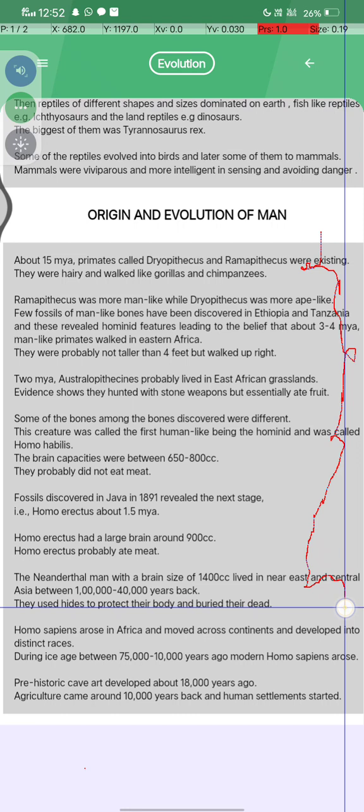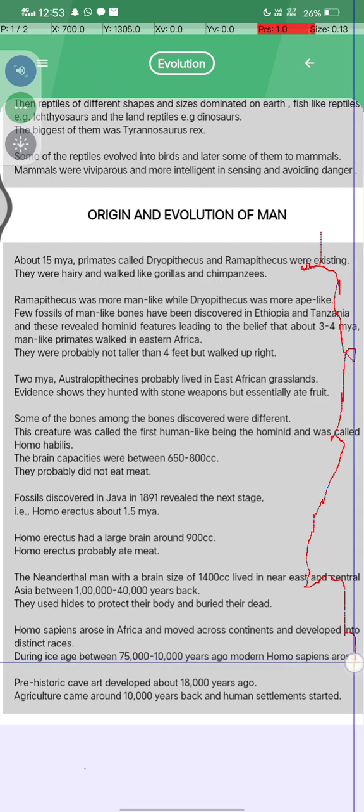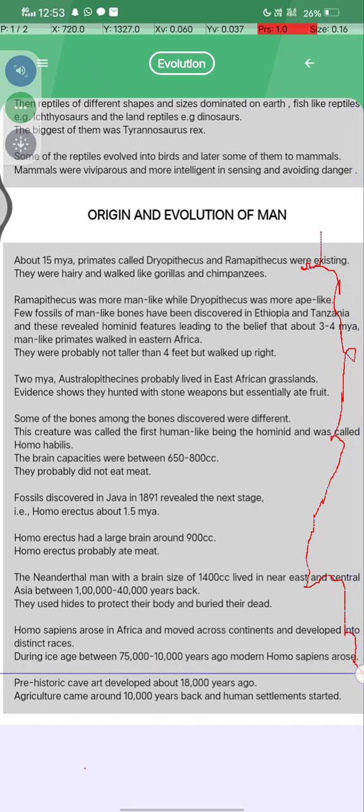They used hides to protect their body and buried their dead. And Homo sapiens rose in Africa and moved across the continents and developed distinct races. And during the Ice Age, between 75,000 to 10,000 years, modern Homo sapiens arose. Prehistoric cave art developed about 18,000 years ago. Agriculture came around 10,000 years back, and human settlement started.